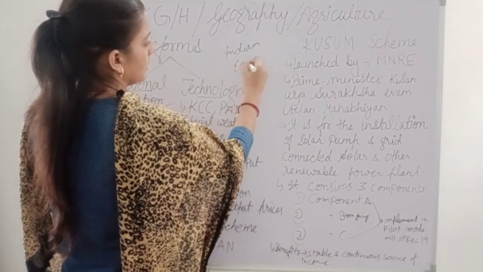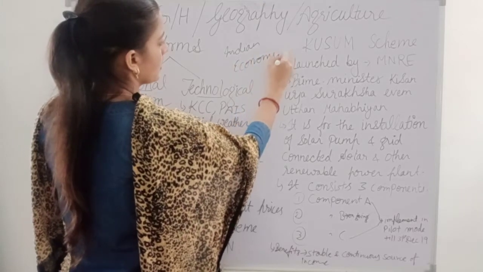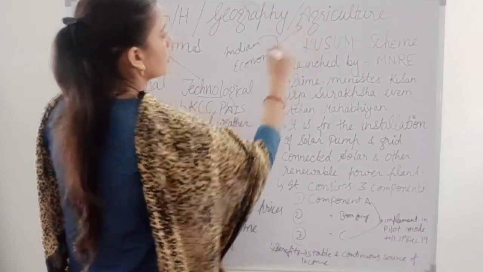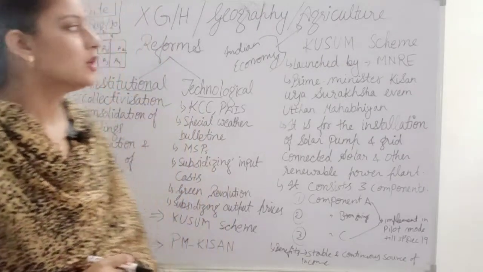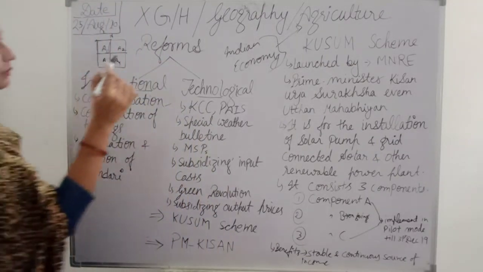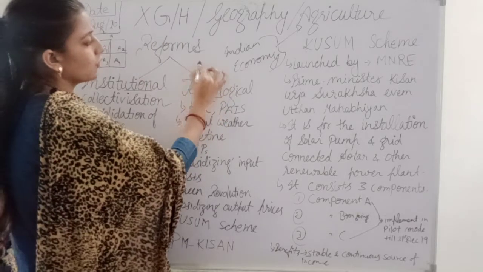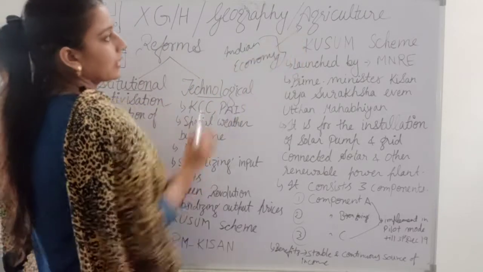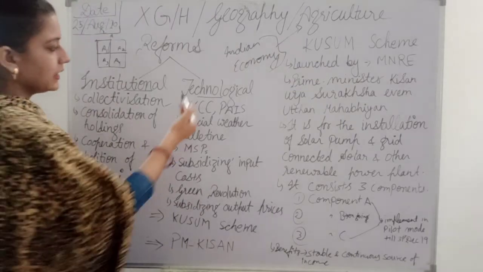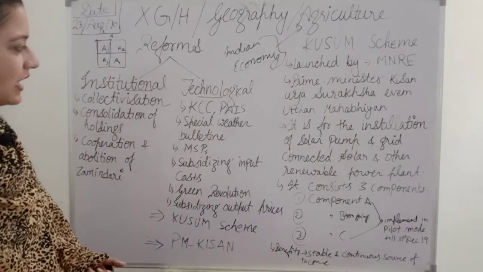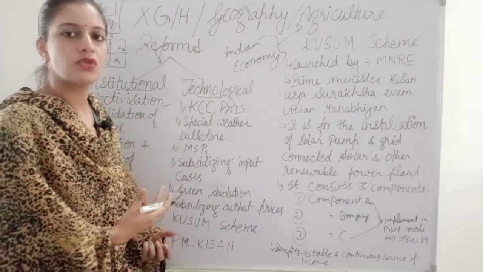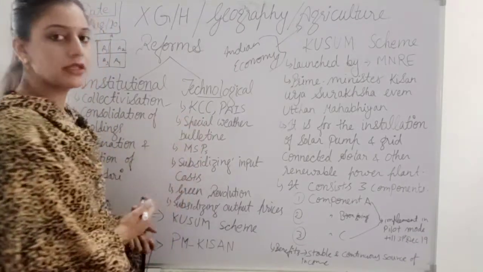Indian economy is completely based on agriculture. India has an agriculture-based economy. So accordingly, the government has to focus on the development of agriculture. These are the technological reforms introduced by the government, or we can say the policies or the schemes introduced by the government, that will come under this category.